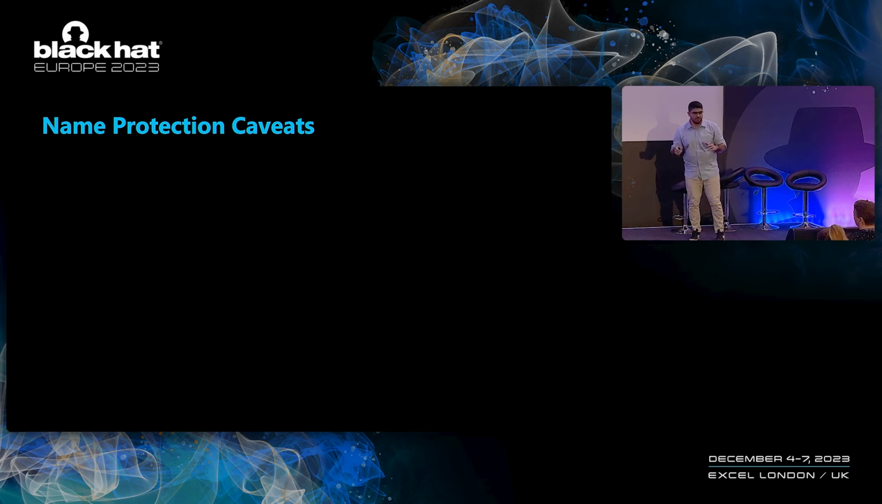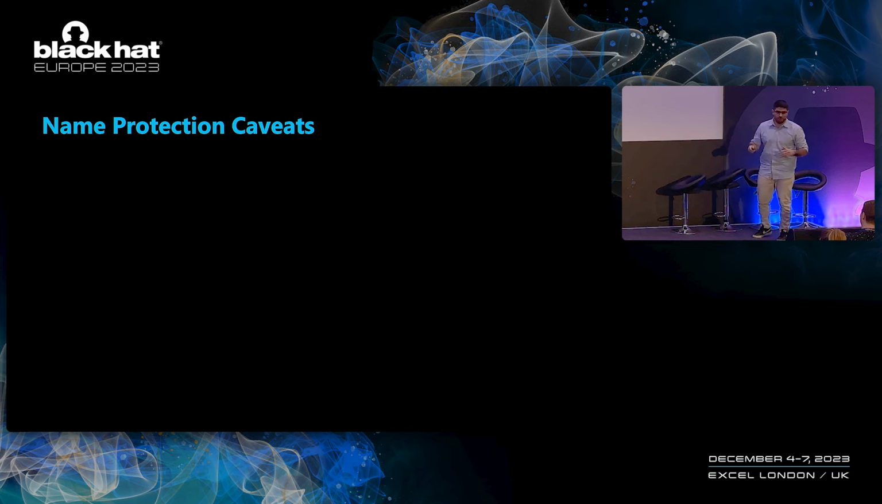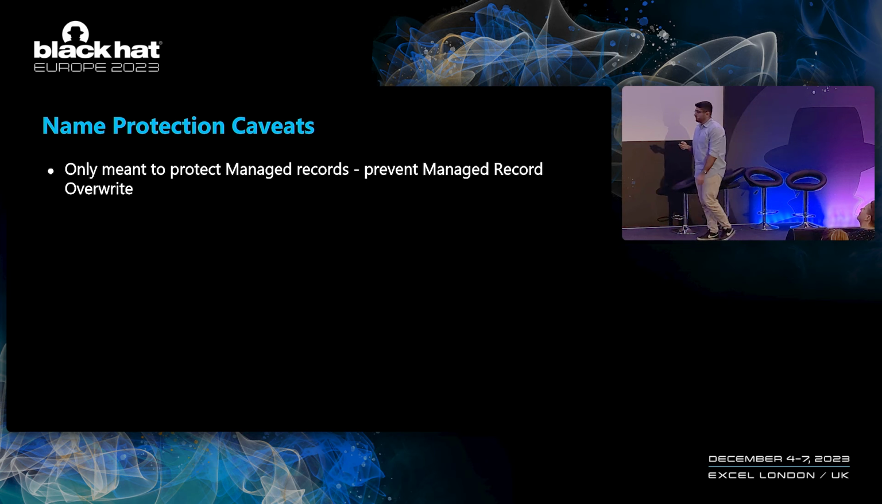I've described it at a high level. I will publish today a blog post that will contain a lot more information about this process. But let's talk about some caveats to this feature. First, it is only meant to protect managed records. The entire mitigation is not relevant when we're talking about client records. So for example, it will not stop the DC overwrite attack that we've previously described.